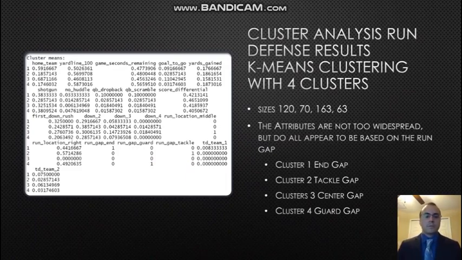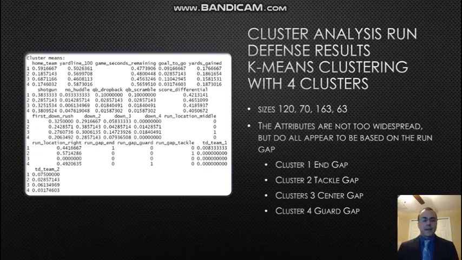Well, this is our dummy variables again, where the first one was removed. So in this case, when they're all 0, that means that the run gap was the center. And then cluster 4 focuses on the run gap with the guard. So how is it that the clustering focused so well on this?